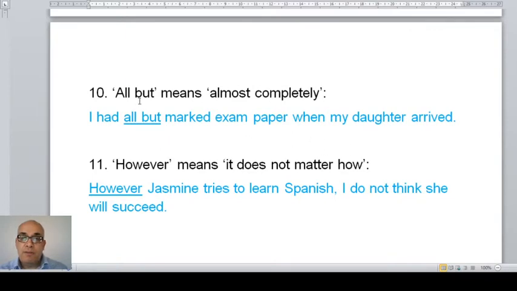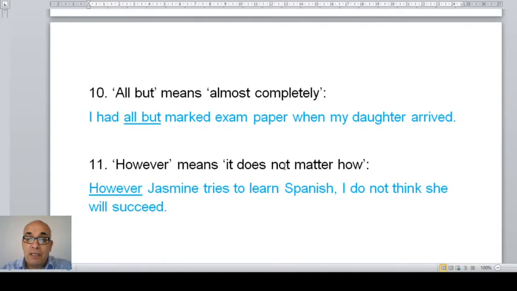All but means almost completely. I had all but marked exam paper when my daughter arrived. So all but is the same as almost completely. So maybe I finished marking most of the exam paper and then my daughter arrived. I maybe had only a few exam papers to mark and then my daughter arrived. So all but means almost completely.